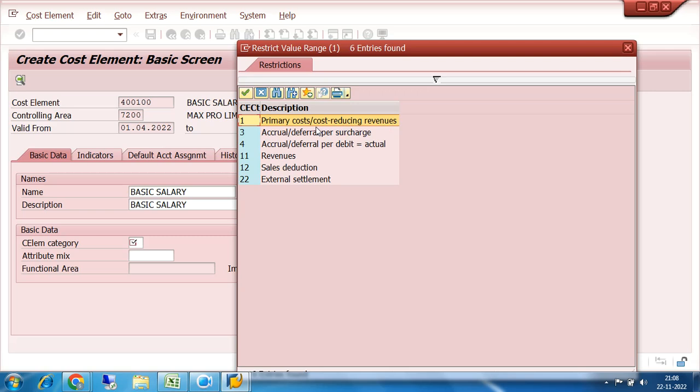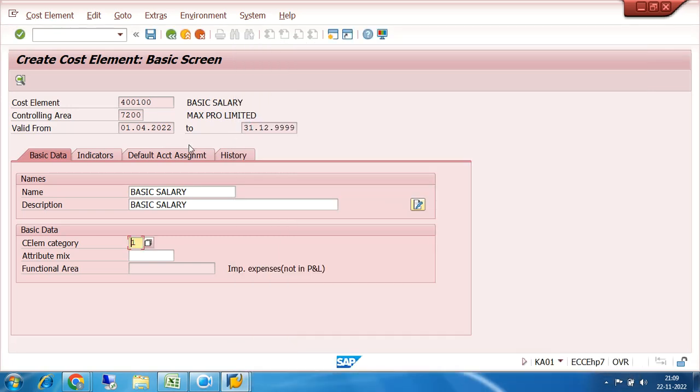Discount. Suppose we are giving discount to our customers, then automatically that reduces the revenue, isn't it? If that is not there, our revenue could have been more. So expenses or cost reducing revenue are treated as one cost element category, which is 1. So this is my cost element category 1.